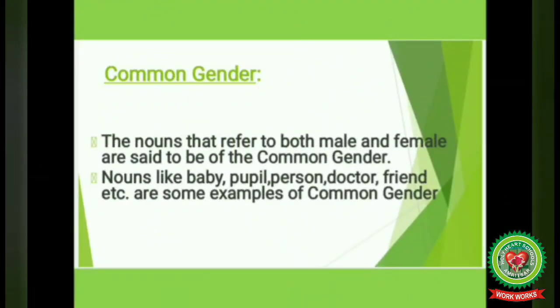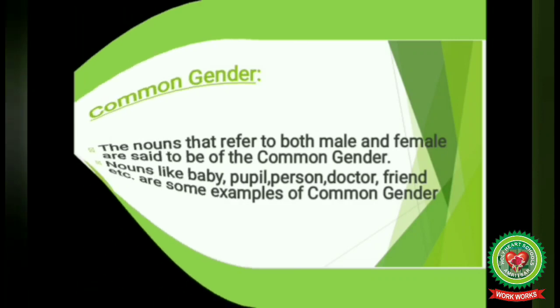Next is common gender. So what is common gender? The nouns that refer to both male and female are said to be of the common gender. For example, baby, pupil, person, doctor, friend, etc. are some examples of common gender. Now these can be male or female, so these are common gender.